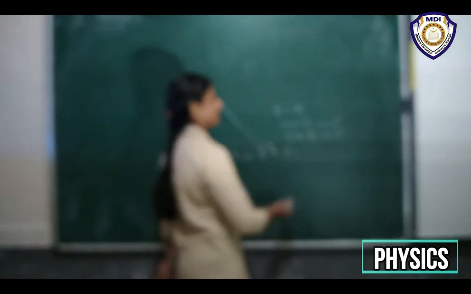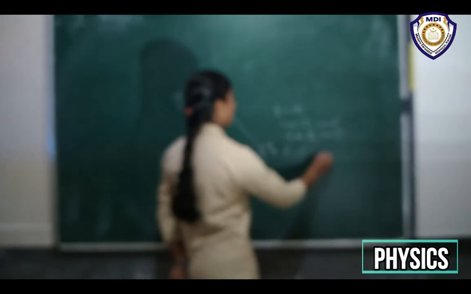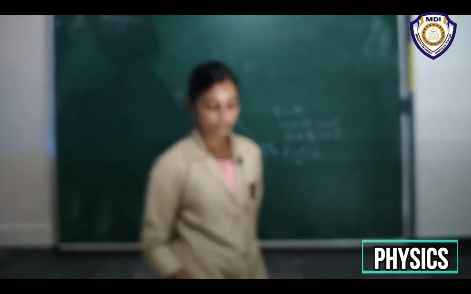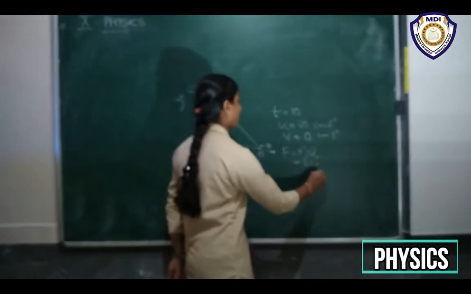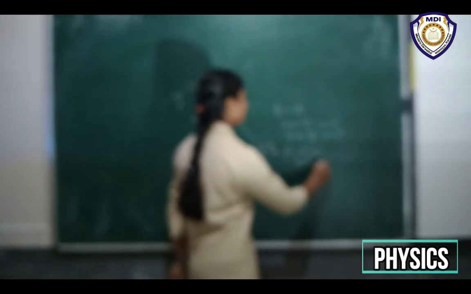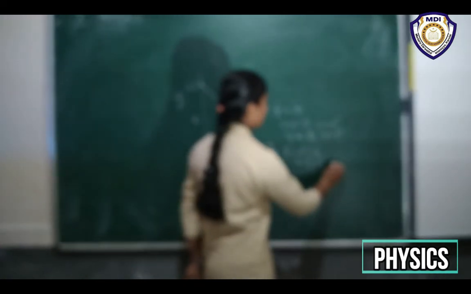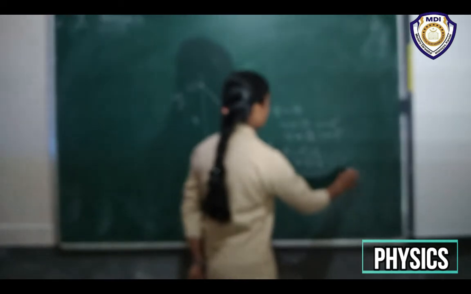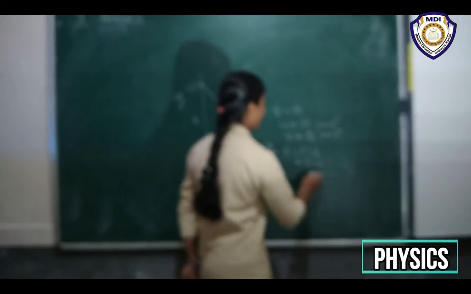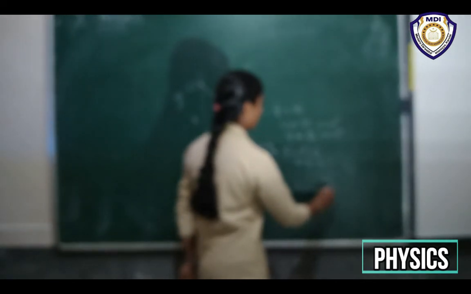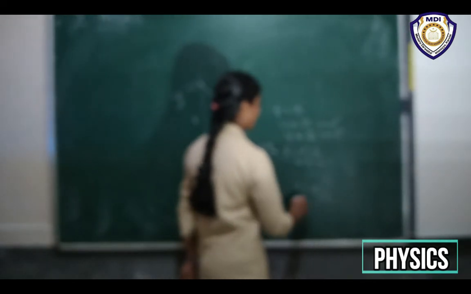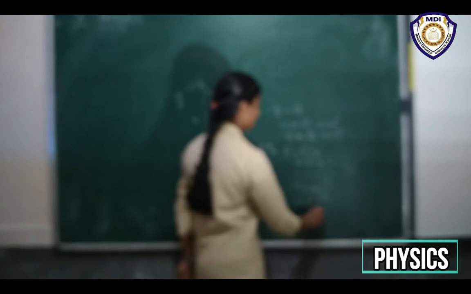So F is equal to ma, and what is the mass of that ball? Yeah, the mass of that ball is given as 20 gram. Okay, 20 into acceleration, we get from this 0 minus 20 divided by 10. So minus 40 divided by 10. That will give minus 4.